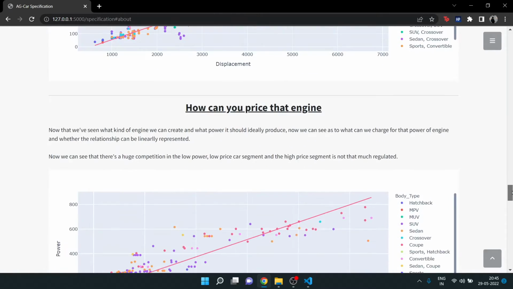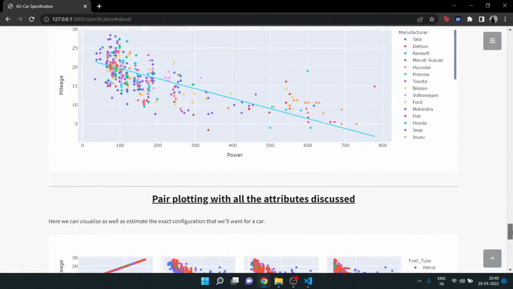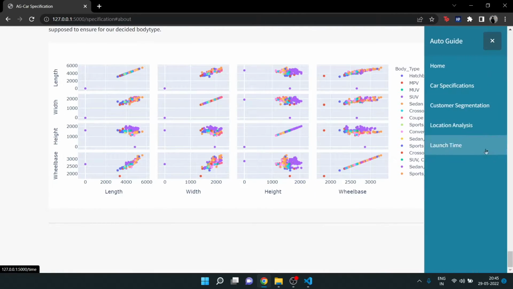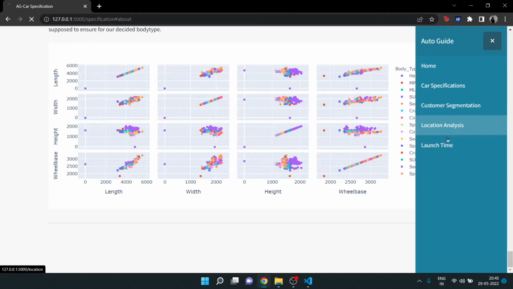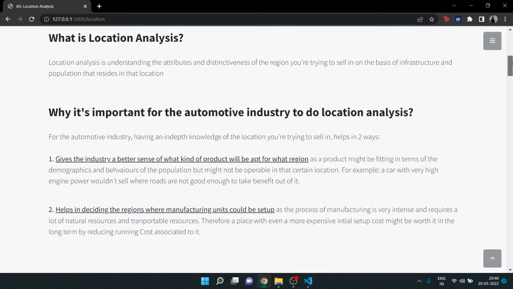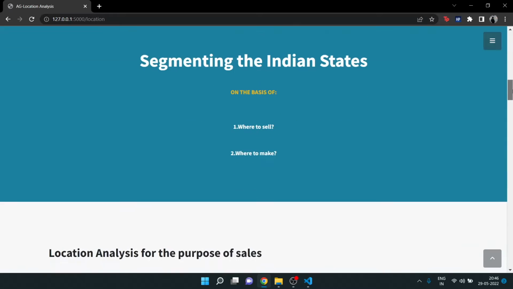Now that we have decided what to make, it's time to discuss where to build it. For this, I've done location analysis for 2 queries. Firstly, where to build it and then where to sell it. For building, aspects like connectivity were seen. To sell it, aspects such as population density, sex ratio, and total population were considered.